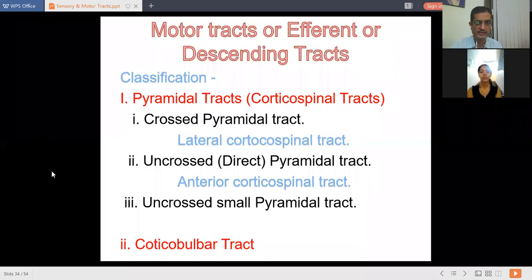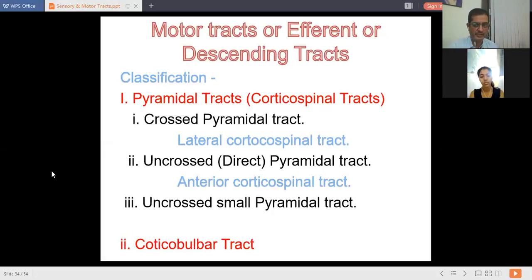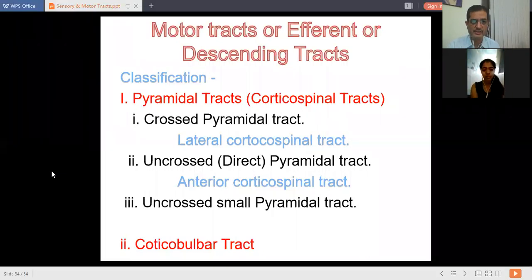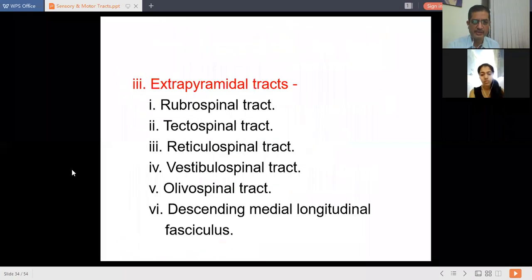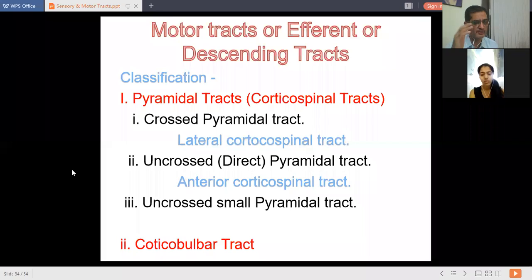They are called efferent tracts as they go from the central nervous system towards the periphery. These motor tracts are classified into three types: pyramidal tracts, corticobulbar tracts, and the third one, extrapyramidal tracts. We will discuss one by one.